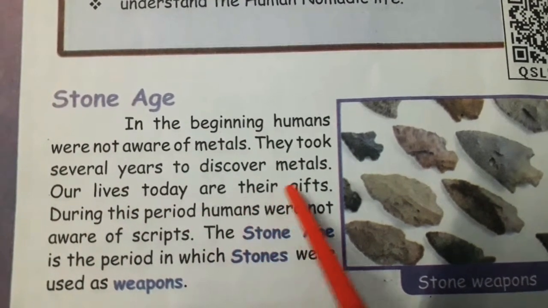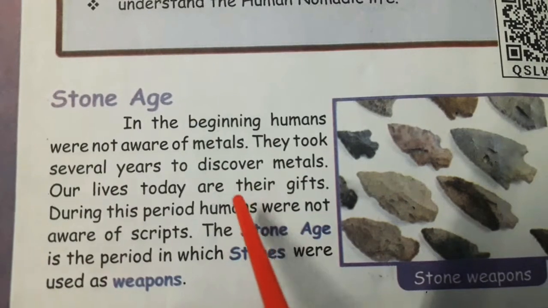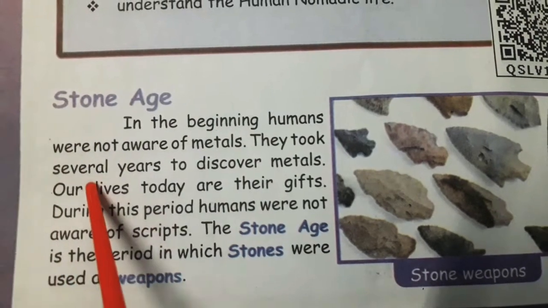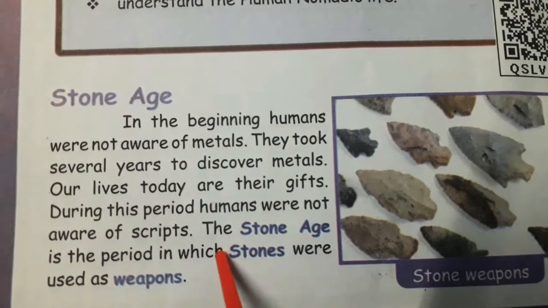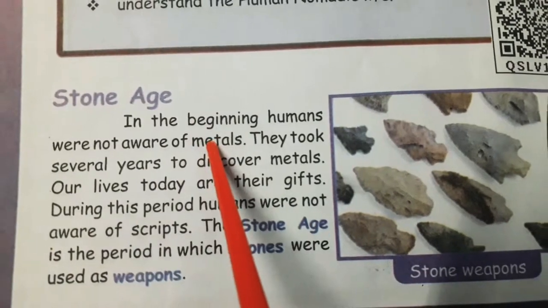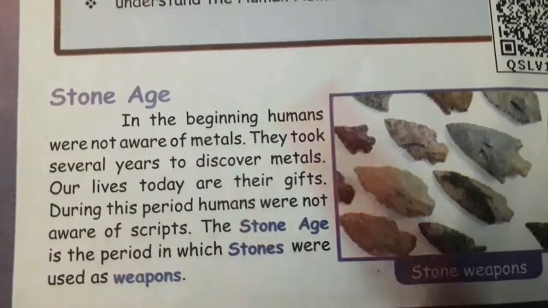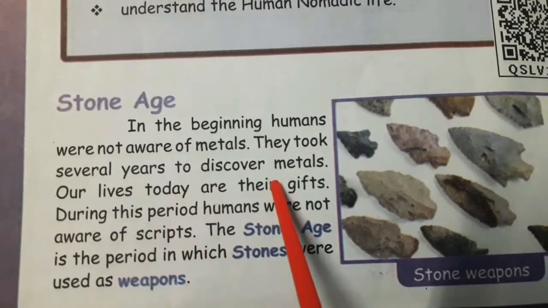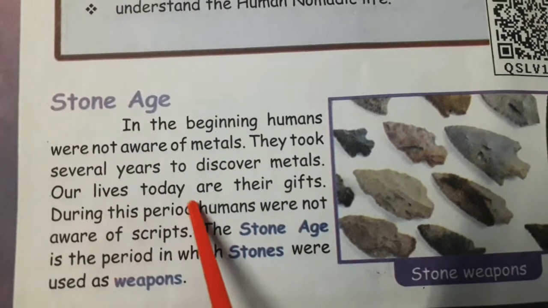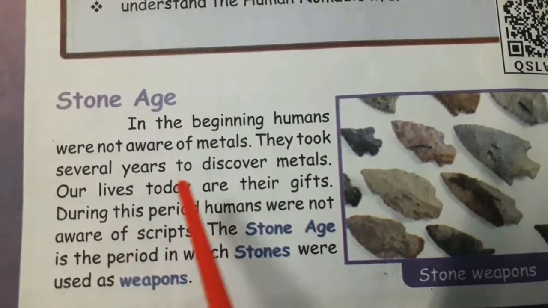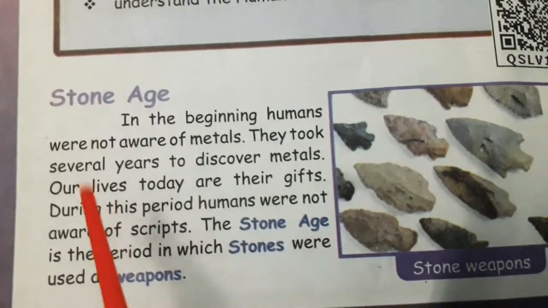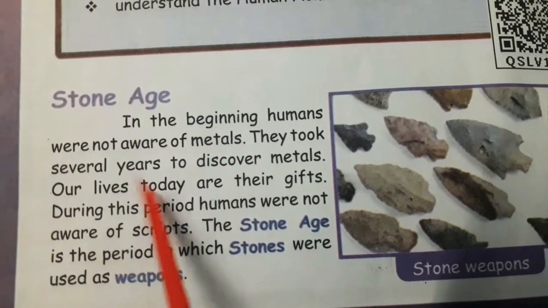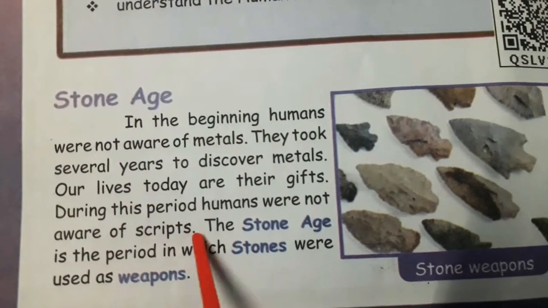Our lives today are their gifts. Just imagine, students, comparing this period of time to that ancient period. They were just finding things, they were not aware of metals. But look now, we know everything. We have a lot of features. They only started it, and gave their gifted life to us. During this period, humans were not aware of scripts. They didn't know reading and writing. They didn't have any writing scripts.